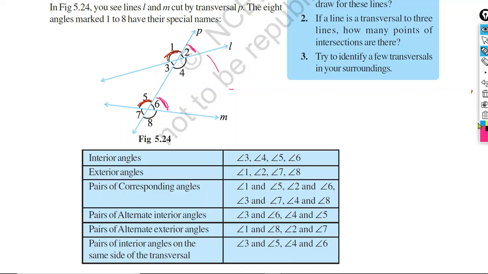Another, angle 4 and angle 8, they are corresponding angles. Is there any other pair? Yes, there is one pair more, angle 7 and angle 3. They are pairs of corresponding angles.